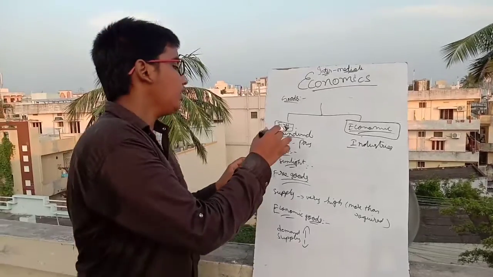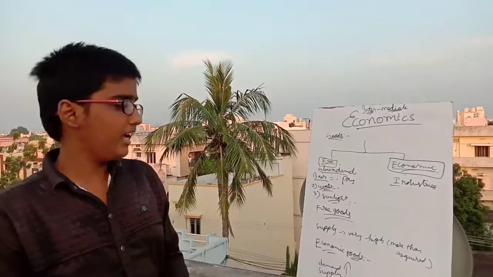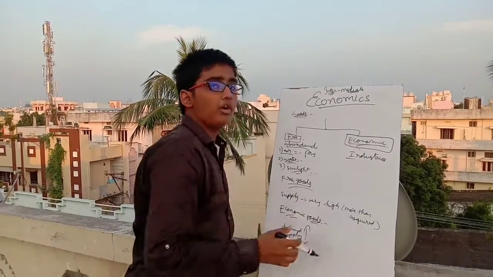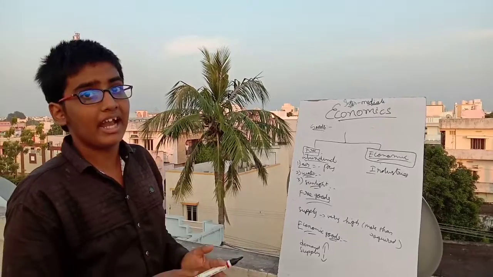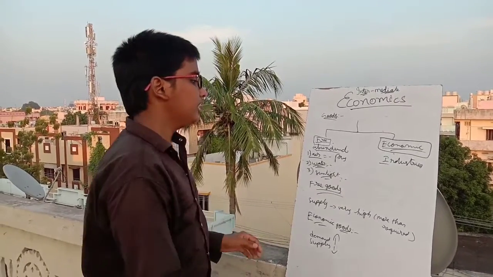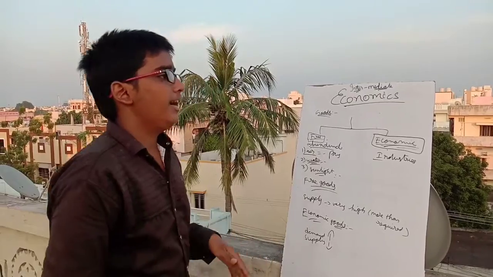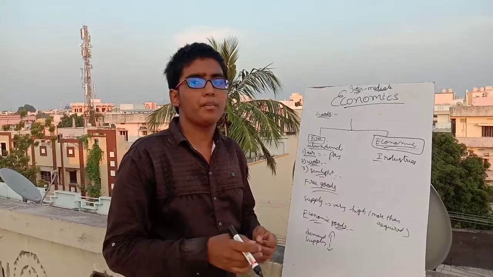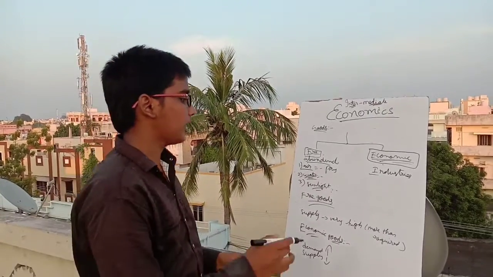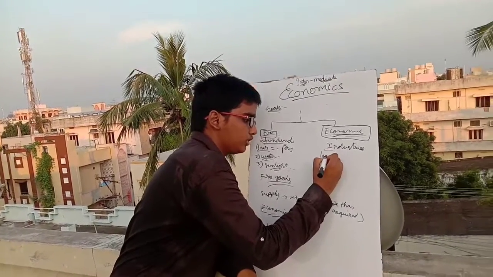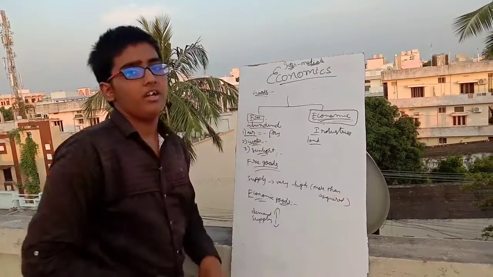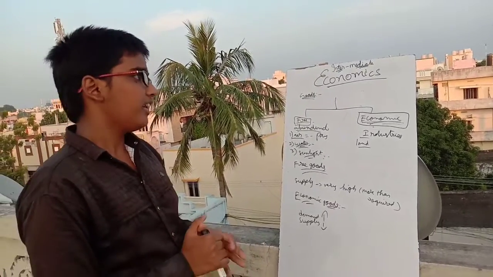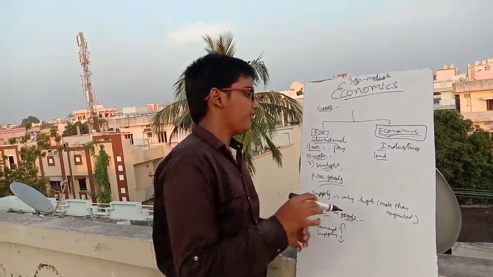For the free goods, we don't need to work for getting those goods like air, water, sunlight, winds, tides, etc. But for getting the economic goods, we have to work, and we have to exchange something like cash to get those objects. And the economic goods are like a pen, pencil, bike or car or phone or laptop or mobile or anything. All these types of goods are called economic goods. Even land is also an economic good. Land is also a property of economic goods. So even for getting land we should pay for it, right? Even for rent or even permanently, we have to pay for getting the economic goods.